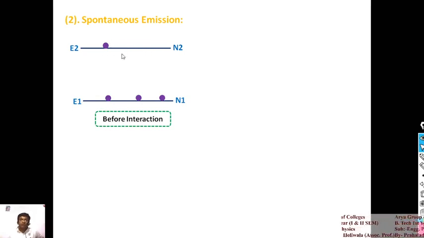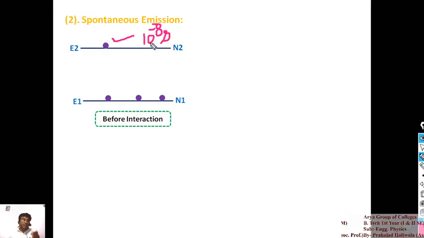At the higher energy level, the excited energy level, the electrons have some lifetime. During this lifetime the electron can stay in that energy level. The lifetime of the excited electron is 10 to the power minus 8 second.